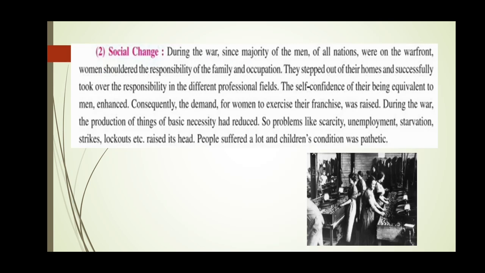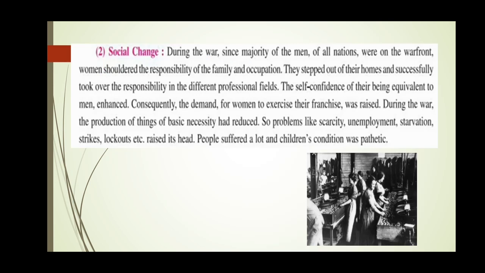Of course when the war takes place, the majority of men are always on the war front, standing in front for the fight. So who has to take up the responsibility then? The family, and what they will eat, all these things they have to take care of. So women shouldered the responsibility of the family and occupation.